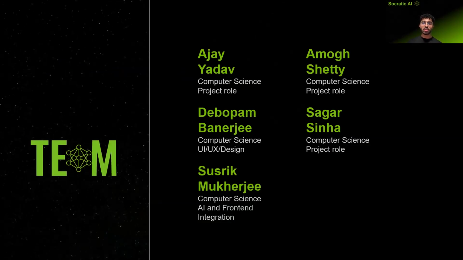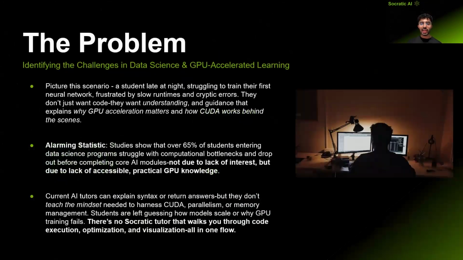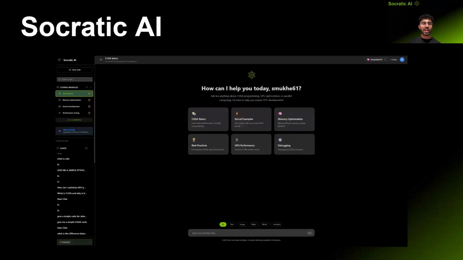We built Socratic AI because we've seen firsthand how challenging it is for students to learn new technologies. Imagine this: a student late at night, stuck training their first neural network. The code runs slowly, errors appear, and they're lost, not just in writing code, but in understanding why it works. Over 65% of students drop out of data science programs not due to lack of interest, but because of the steep learning curve. Current AI tutors answer questions but don't let students truly code, experiment, or grasp how GPU acceleration works. That's where Socratic AI comes in.